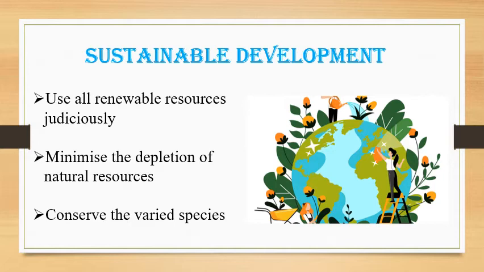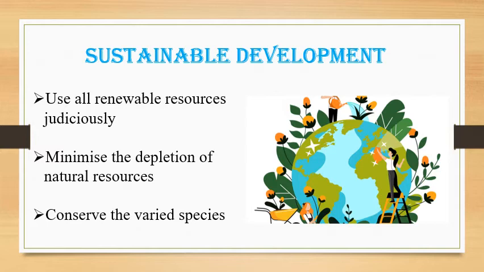Students, the use of resources varies from one country to another due to the technology and skilled human resources. The developed countries make optimum use of resources as compared to the developing countries like India. So students, rapid population growth has resulted in overutilization of natural resources.